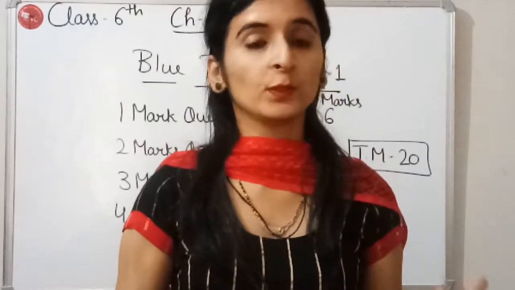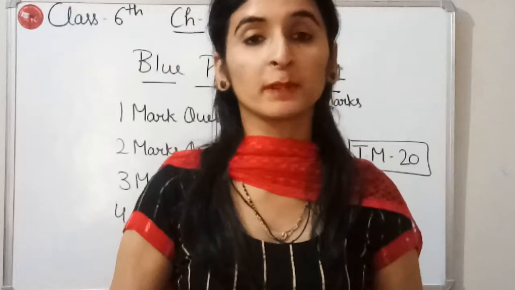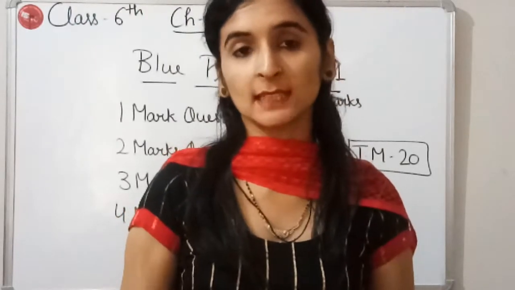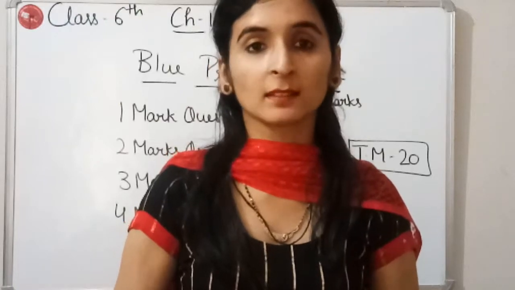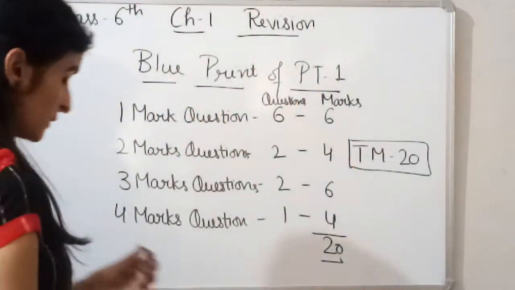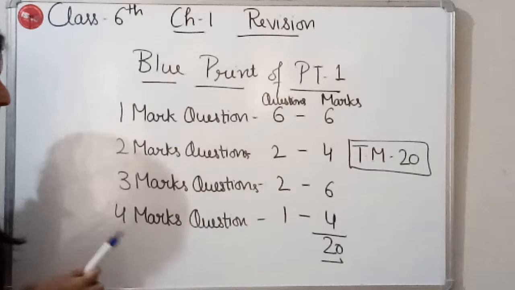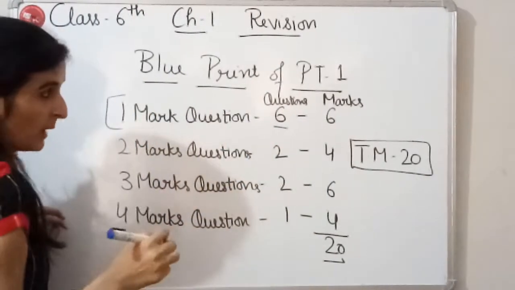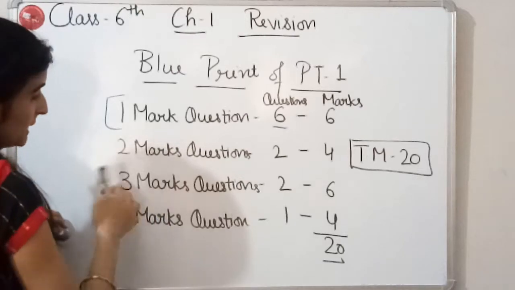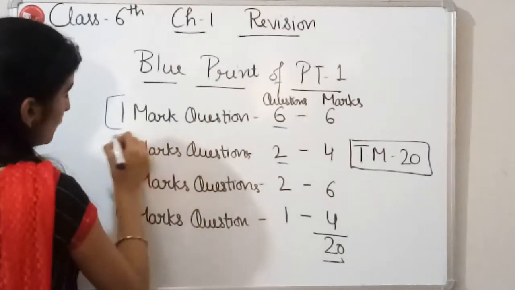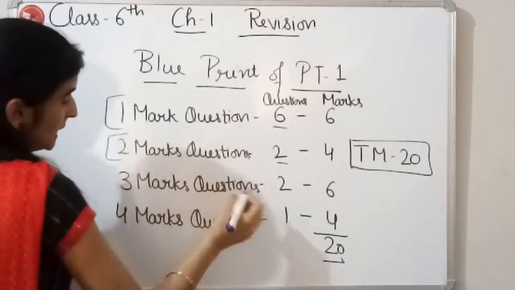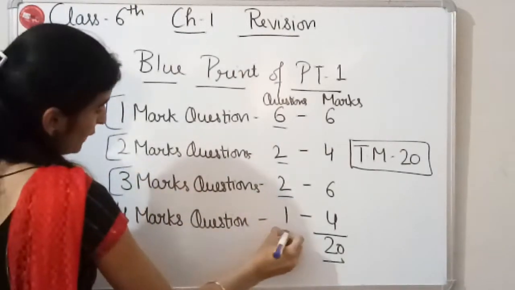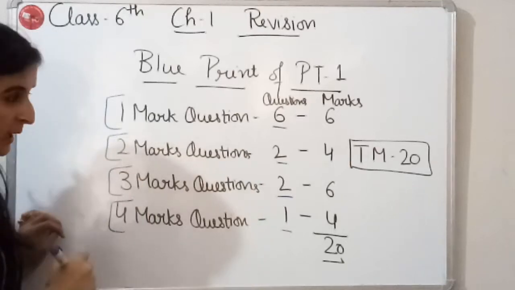Okay, so first of all let us discuss the blueprint of the question paper. So children, your exam will be of 20 marks. So let us check out the blueprint of the question paper. There will be 6 questions of 1 mark, 2 questions of 2 marks, 2 questions of 3 marks and 1 question of 4 marks.